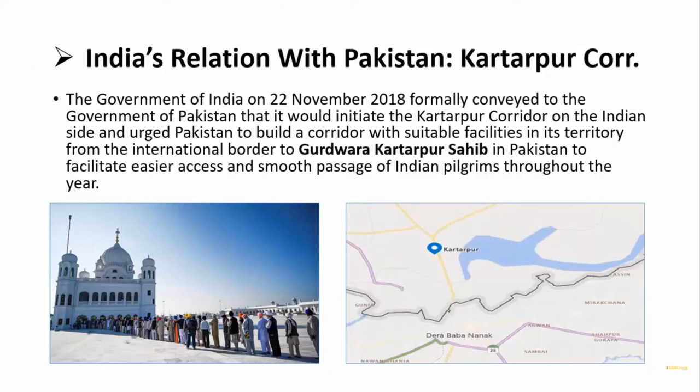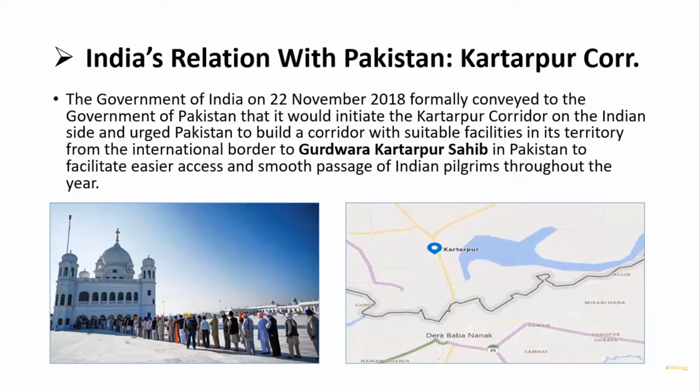You must have heard in the news about the Kartarpur corridor. It's very famous because these two countries were once part of India. Okay, so there are a lot of cultural and historical links which we both share together.